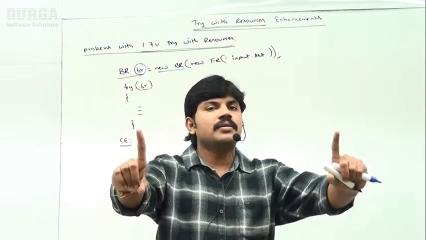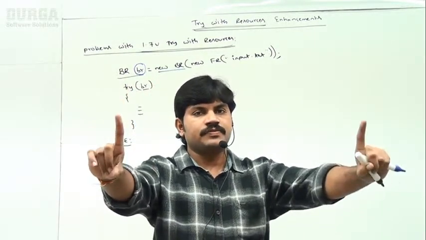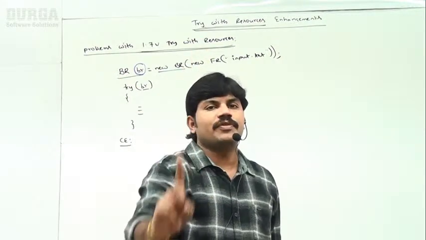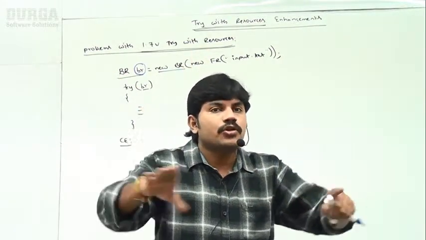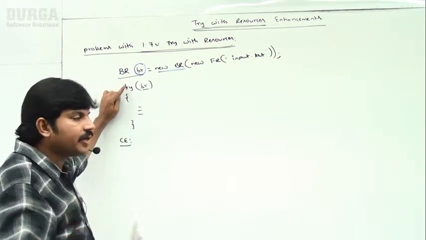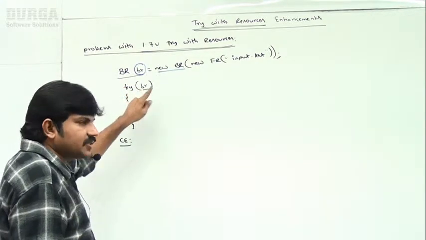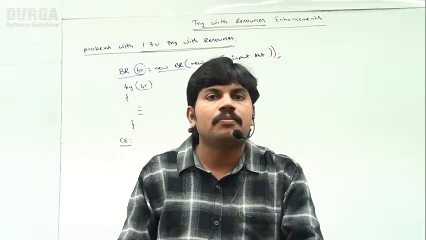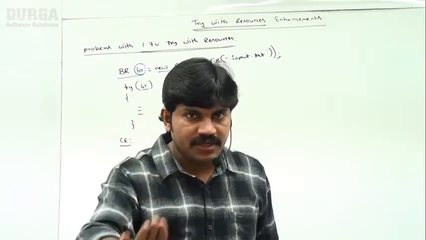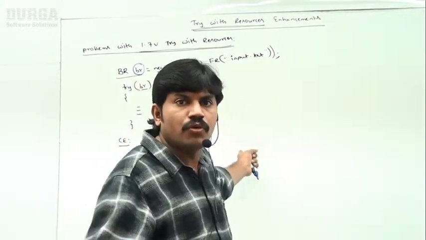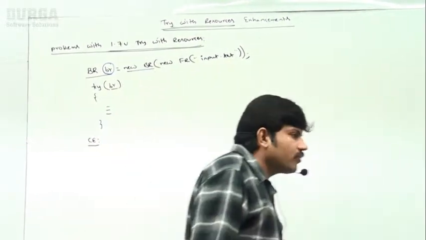Remember, until 1.8 version, if you create a resource outside of the try block, that resource reference variable we can't use within the try block. By mistake, if you try to use it like this, immediately we are going to get a compile time error. This is the problem until 1.8 version. Sir, let me execute this code so that you will get clarity. Have a look once, sir.